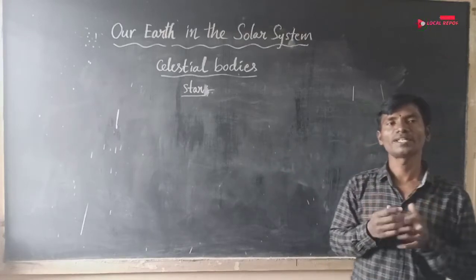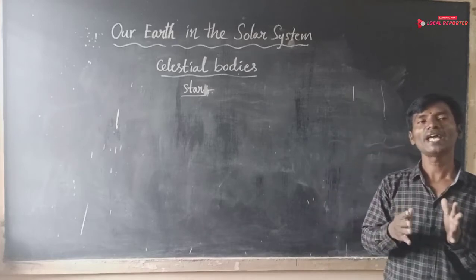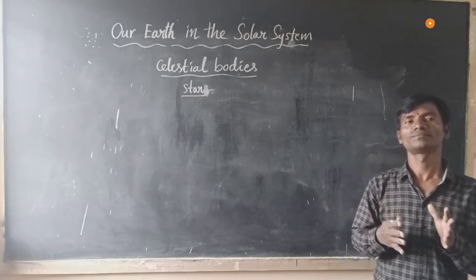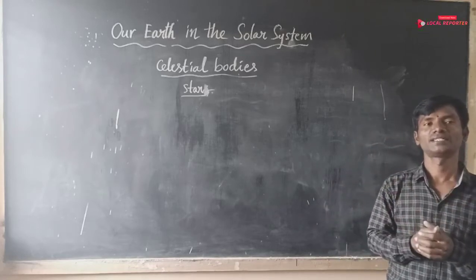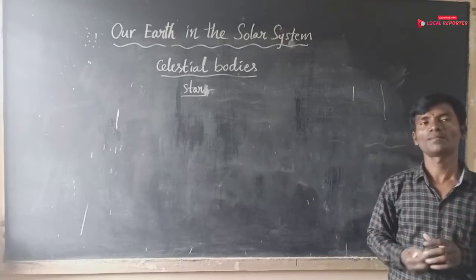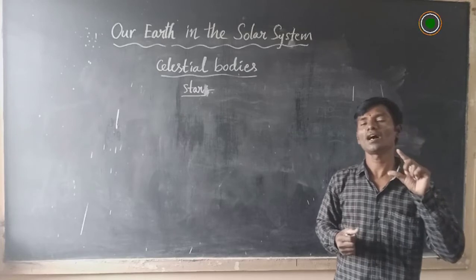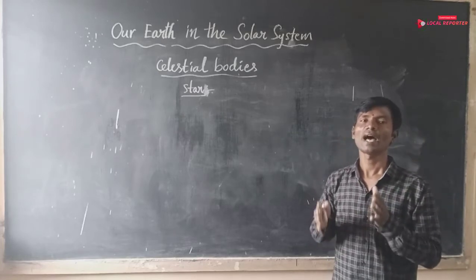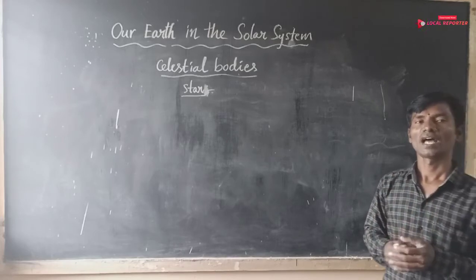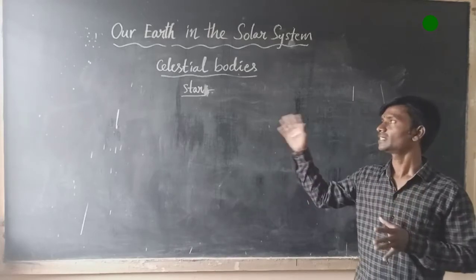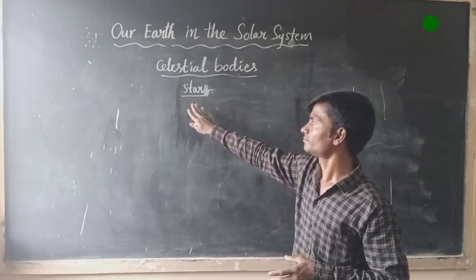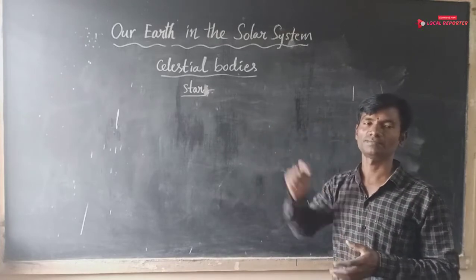A celestial body which is made up of gases and which has its own heat and light is called a star. This is the meaning of star, the definition of star.